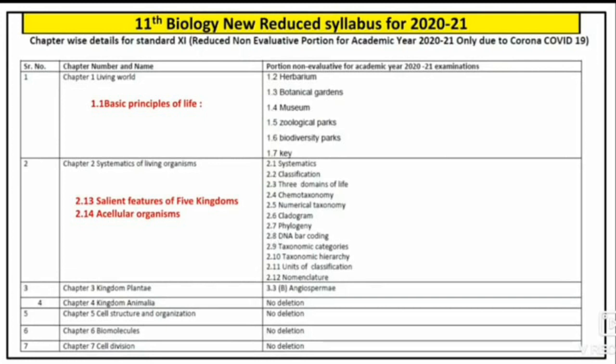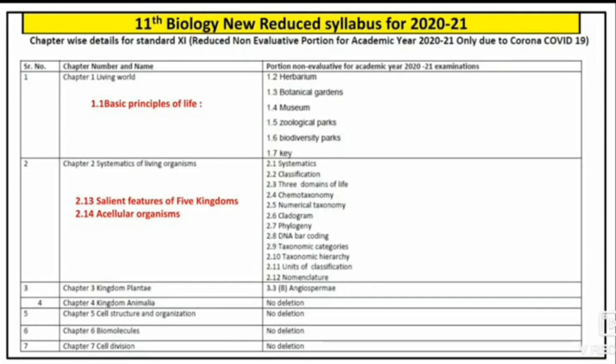Our third chapter is kingdom Plantae. From this chapter, we have to study different characters of cryptogams and phanerogams. In this chapter, the deleted point is 3.3, B, angiospermy. Our fourth chapter is kingdom Animalia. There is no deleted part from this chapter.